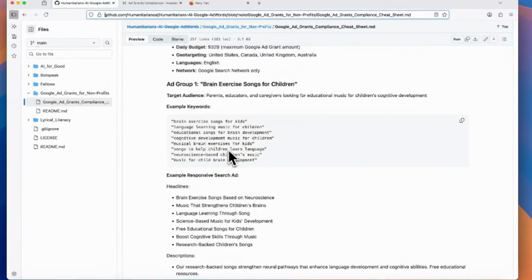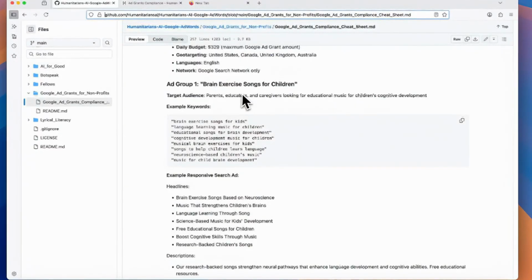They do not want single word keywords like music. Music is too vague. That's a big no-no. So even though music is relevant to what we do, it's not specific enough for Google. It's music to train your brain, language learning music for children, educational songs for children, educational songs. These are the keywords that need to be there.